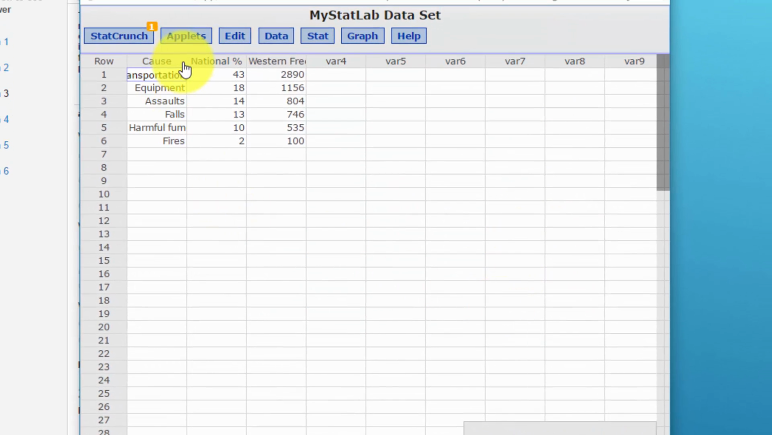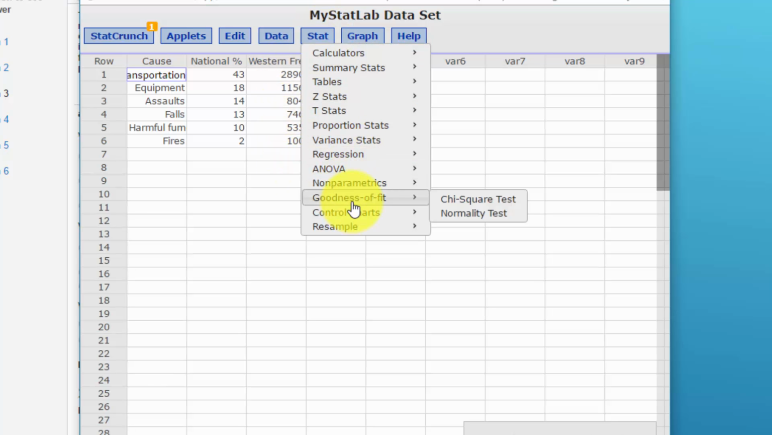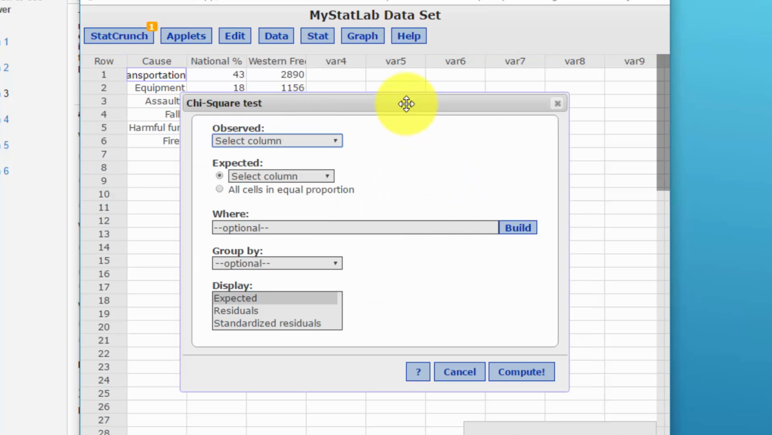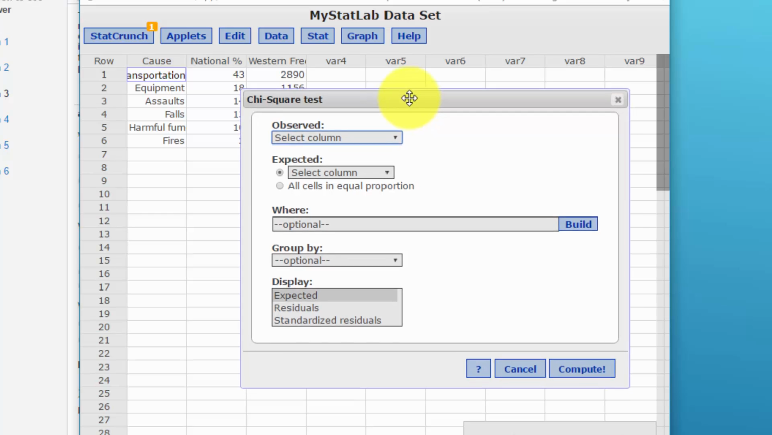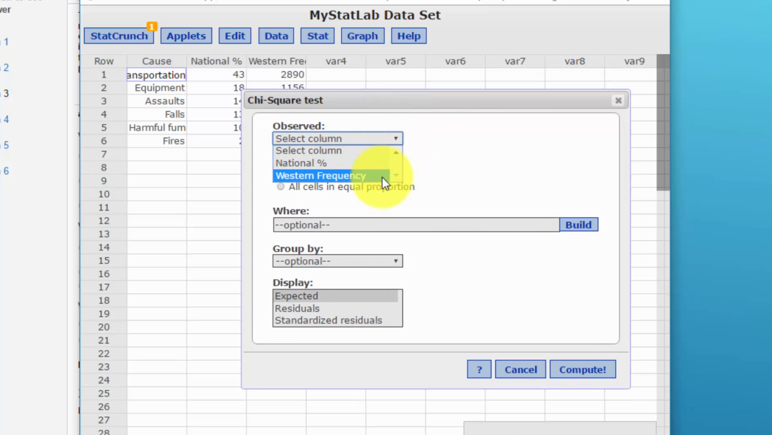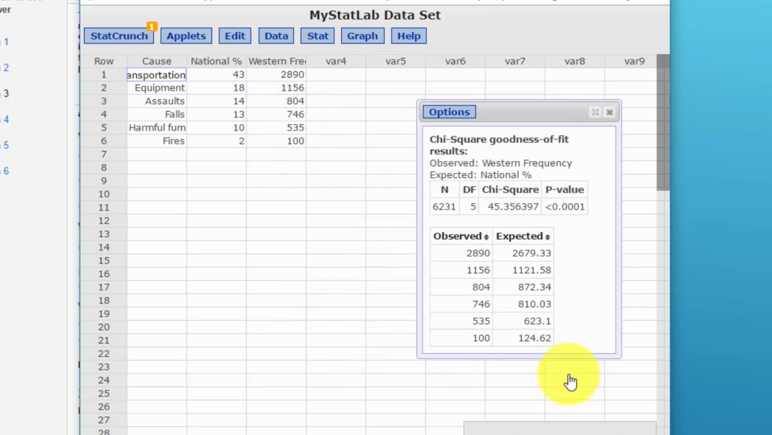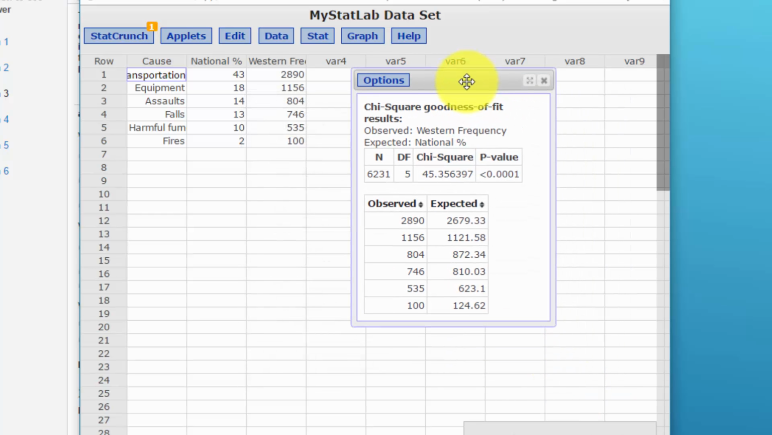Now we've got our data here, the causes, 6 categories, the national distribution, and the actual observed frequencies. We just go to Stat, Goodness of Fit, chi-square test, and our observed column, we drag this down, is Western. Our expected column is the national percent. I'm going to go ahead and display that and click on Compute. And there we have our answer.